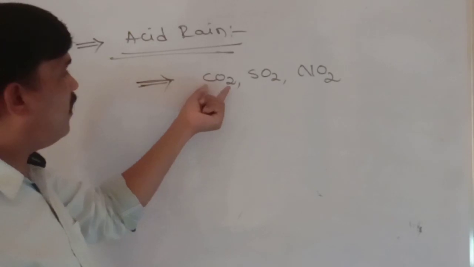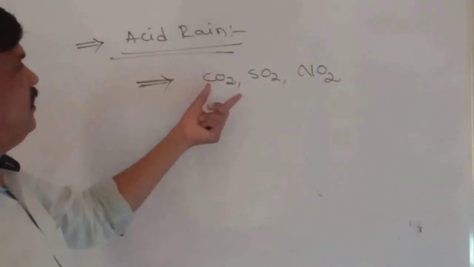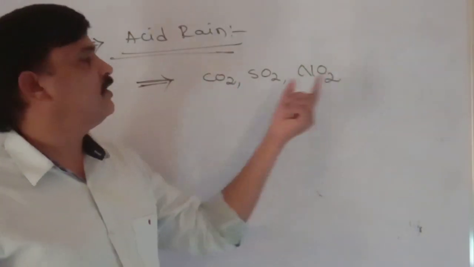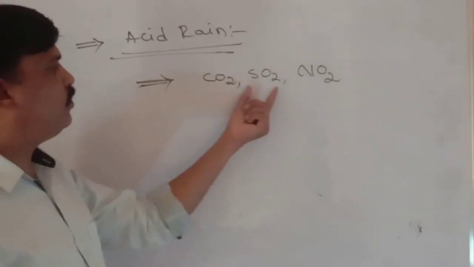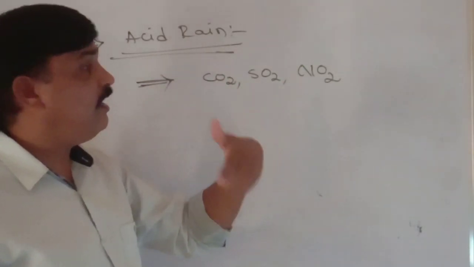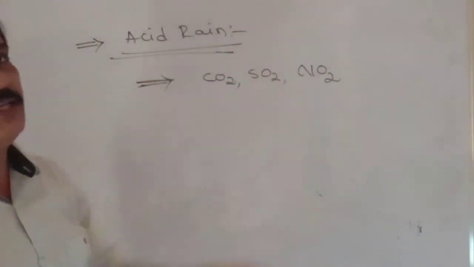So the levels of CO2, SO2, NO2 increase in our atmosphere. Generally these gases are released by industries and factories only.